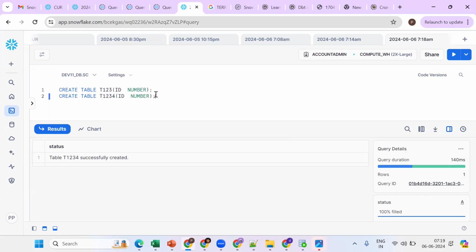Now suppose there are multiple tables. I want to find the list of tables containing the ID column. One more time: I want to get the list of employee tables whose tables contain the ID column. How do we get that?